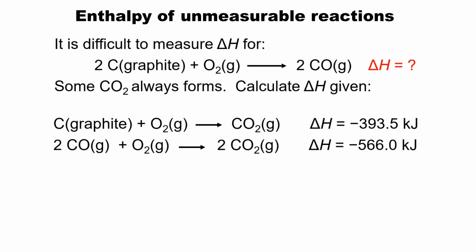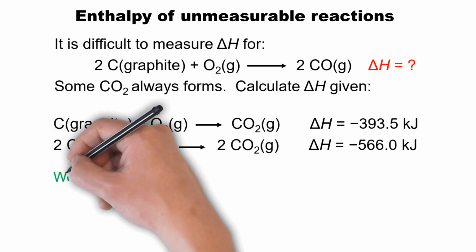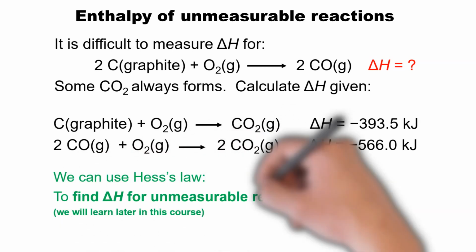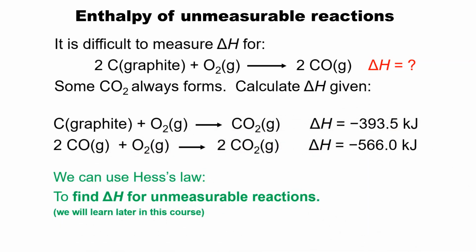Now, let's get back to the definition of state function. No matter whether a reaction takes place in a single step or multiple steps, the state quantity will have exactly the same values. Therefore, by using these two enthalpy measurable reactions, we can predict the enthalpy of an unmeasurable reaction. Alright, but how can we predict this? We have to use Hess's law that we will learn later in this course.